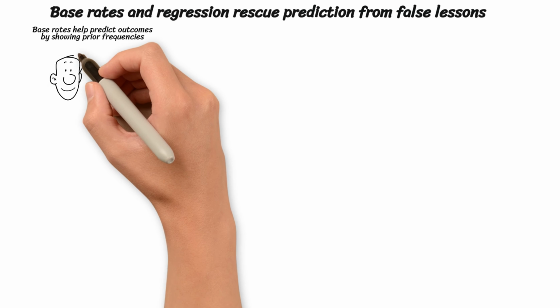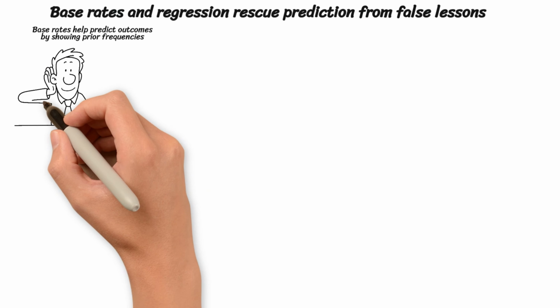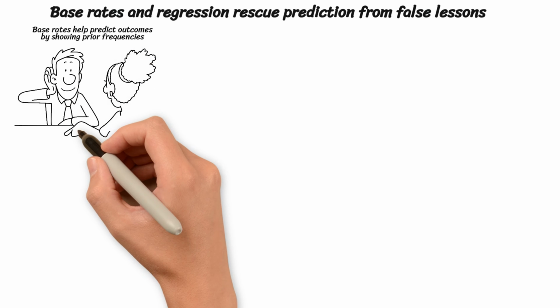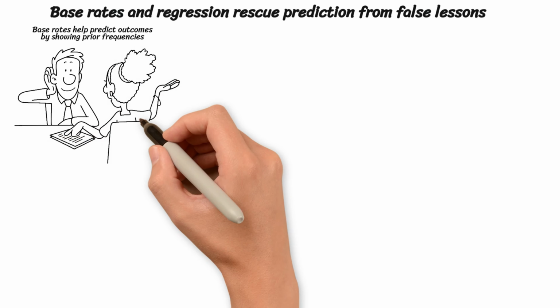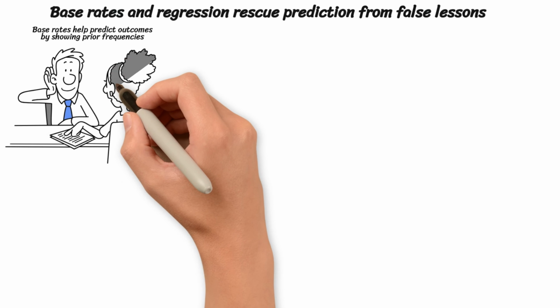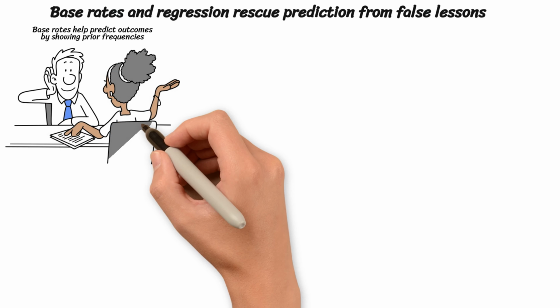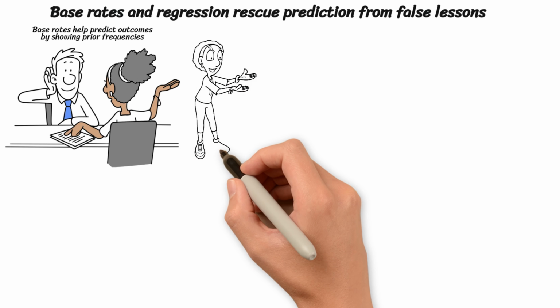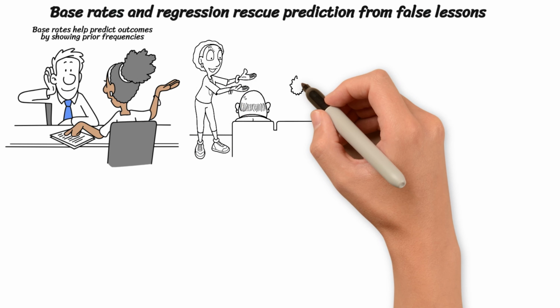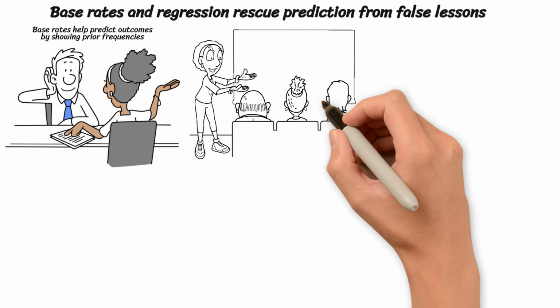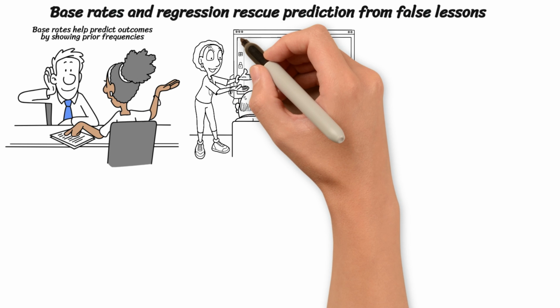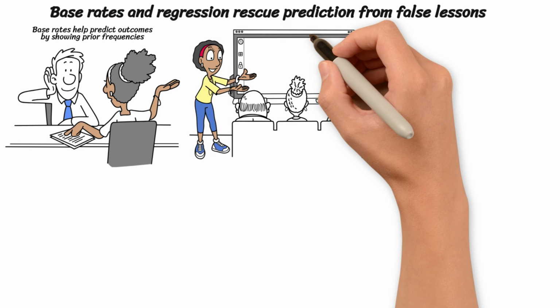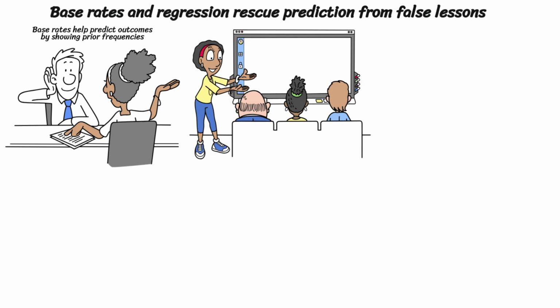Accurate prediction begins with base rates, which are the prior frequencies in the group you are sampling. Regression to the mean suggests that extreme performance often returns to more typical levels, even without a specific cause. Without base rates, people tend to focus on irrelevant details and overlook how common each outcome truly is. Without considering regression, people may misinterpret improvement or decline as evidence that praise or punishment caused the change.